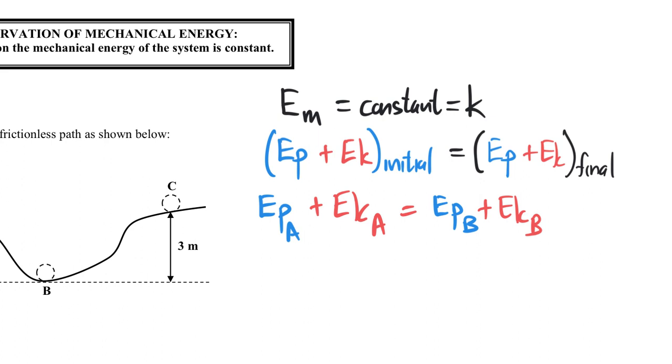So irrespective of which points you're looking at in the system, the sum of the kinetic and the potential energy should be the same, because the mechanical energy is kept constant, or is conserved.